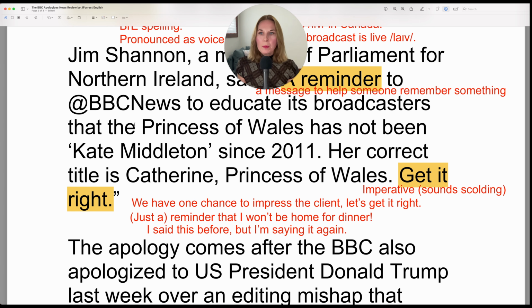Let's review this part. The Princess of Wales has not been, the present perfect, has not been Kate Middleton since. So since 2011, we have a beginning point in time. What if I wanted to change this to 14 years? The time of the recording, it would be 14 years. What word do I need? Hopefully you said, of course, Jennifer, of course you need "for."